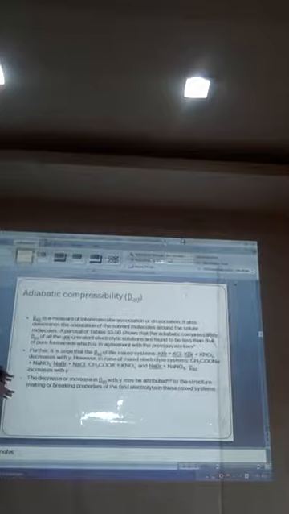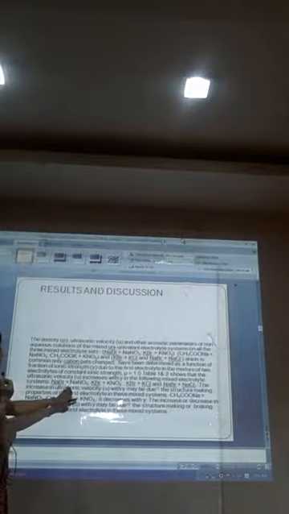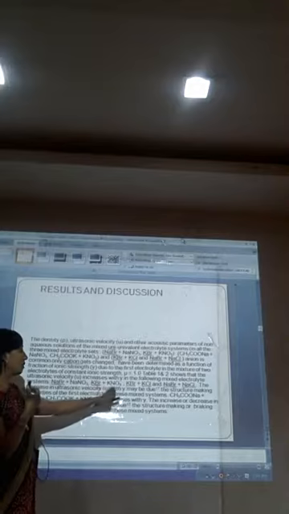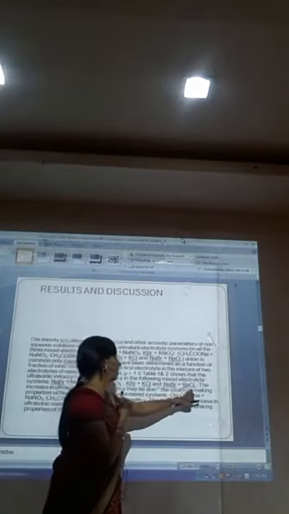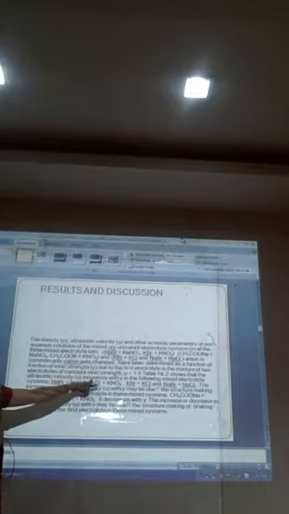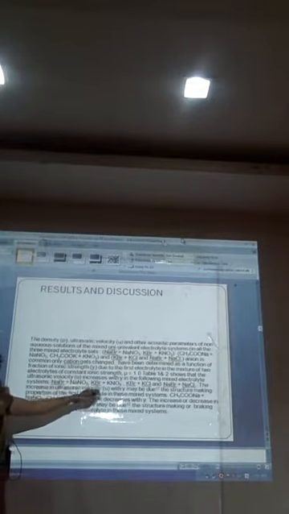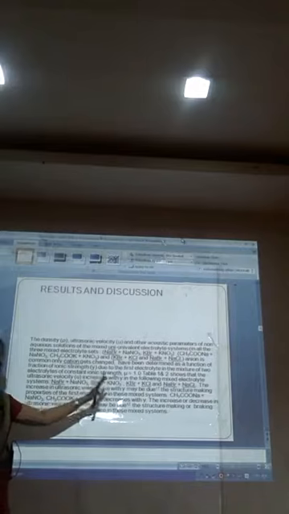Here I have concluded the different results from this study. First of all, I have taken out the density and ultrasonic velocity of different sets. What I found is that in some sets, the systems having sodium bromide, sodium nitrate, potassium bromide, potassium nitrate, KBr, KCl, NaBr, NaCl, the ultrasonic velocity increases as the concentration of the first electrolyte increases. With the increase in the first electrolyte concentration, the ultrasonic velocity increases.